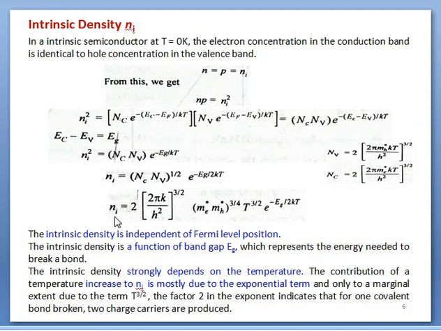The effect of the position of the Fermi level on Ni cannot be seen here, since wherever the Fermi level is located in between Ec and Ev, there is no change in Eg. So it is independent of the position of the Fermi level, and directly depends on temperature. That's all for the derivation of carrier concentration.